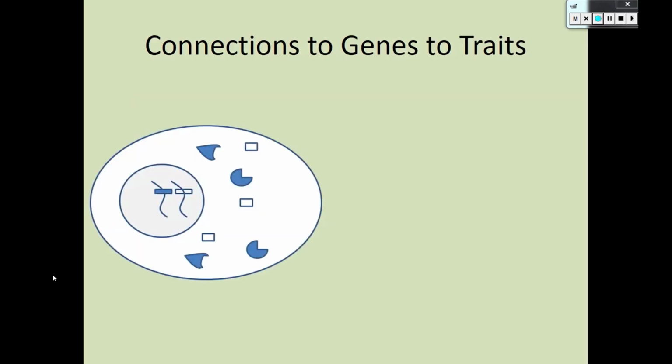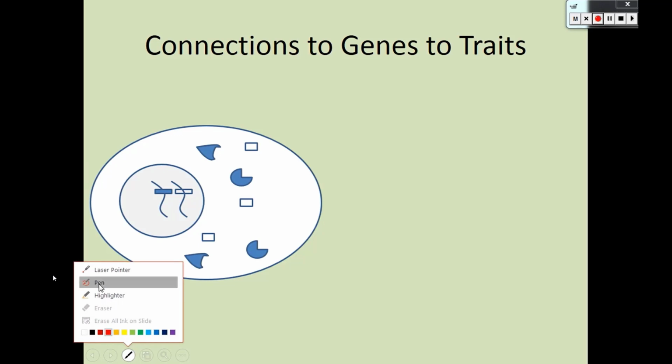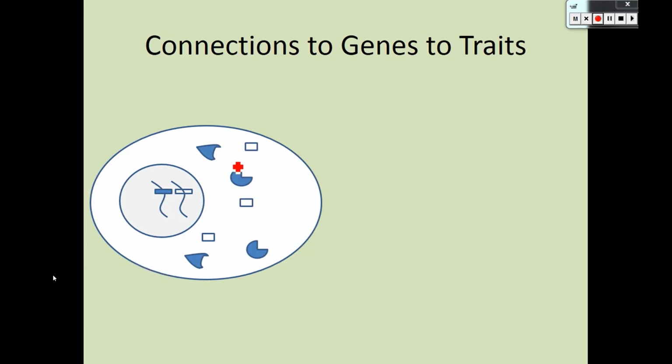So now let's connect to what we've already learned in genes to traits. So here, this cell, I didn't actually say this specifically, so I'm going to physically say it. This cell is going to represent a freckle gene. So what happens in freckles is that there is an enzyme. Okay, so here we've got our little enzymes. Let's get our pen here. So here we've got our enzymes here and here.